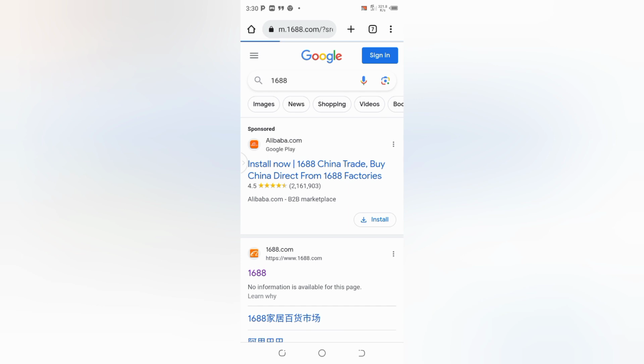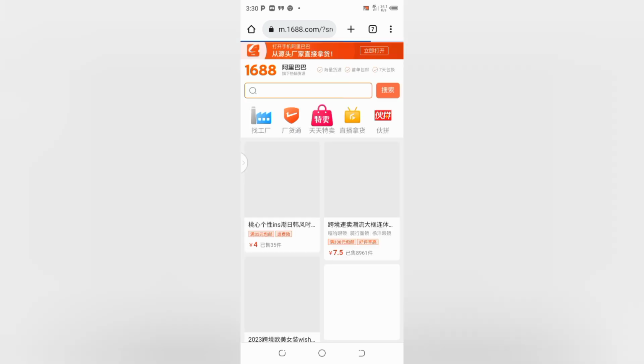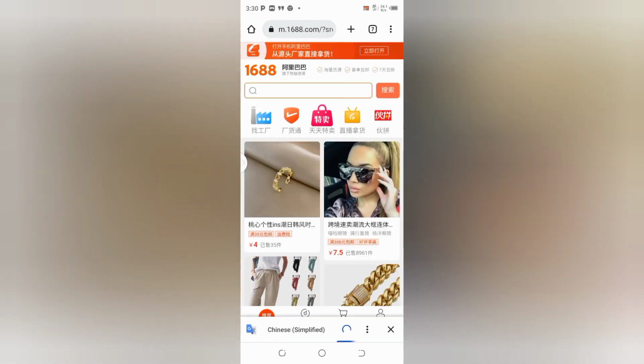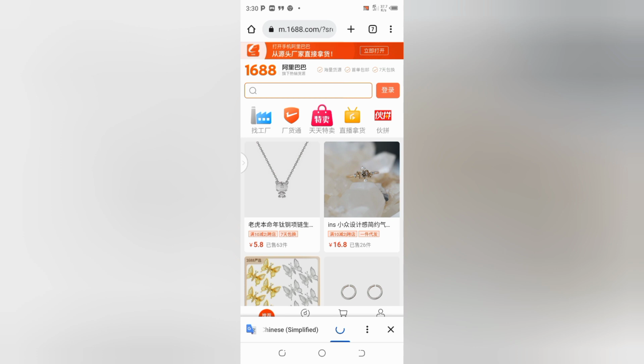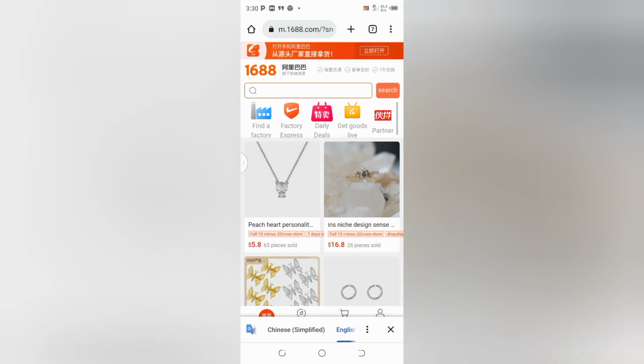and allow it to load. Click on it and allow it to load. When it loads and it comes this way, you click at the topmost here. Click at the top here, and then it will load, taking you to a place where you will be eligible to download the 1688 application.